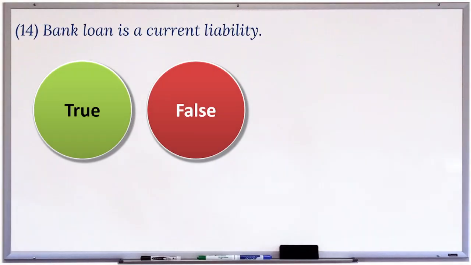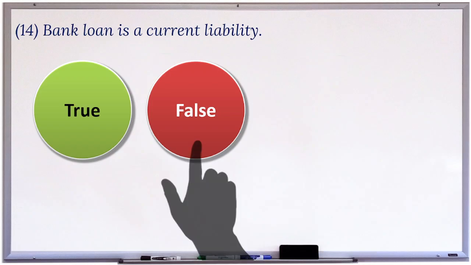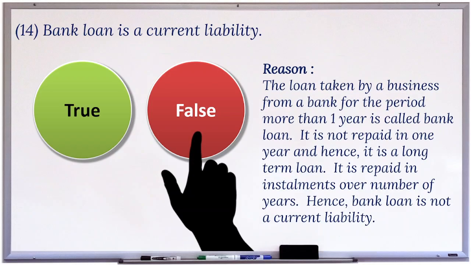14. Bank loan is a current liability. This statement is false. Reason: the loan taken by a business from a bank for the period more than 1 year is called bank loan. It is not repaid in 1 year, and hence, it is a long-term loan. It is repaid in installments over a number of years. Hence, bank loan is not a current liability.